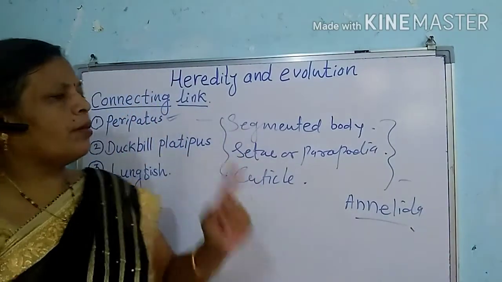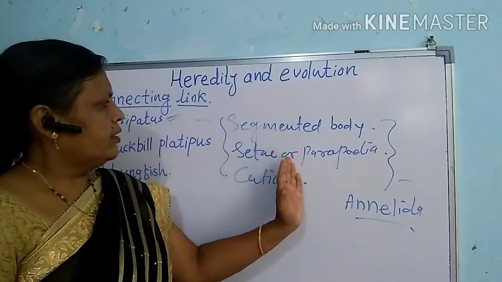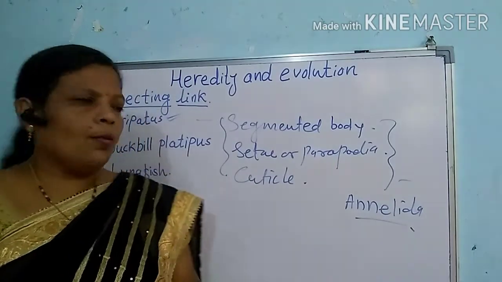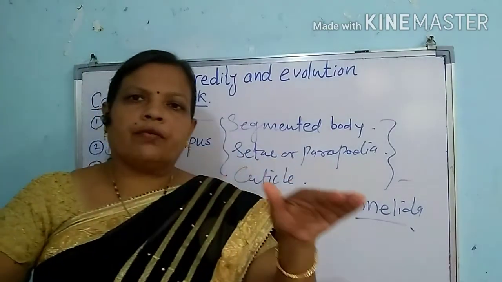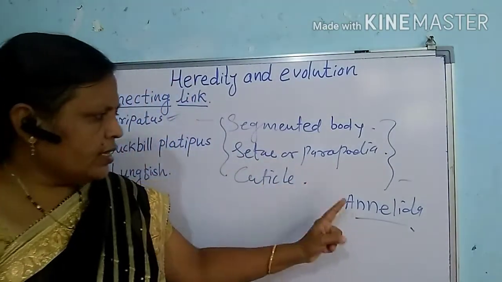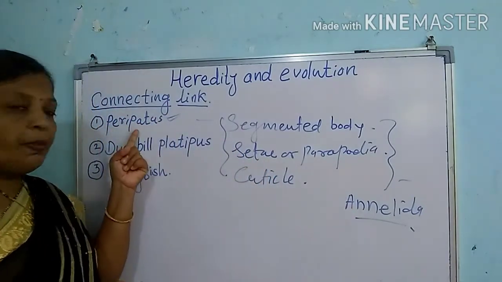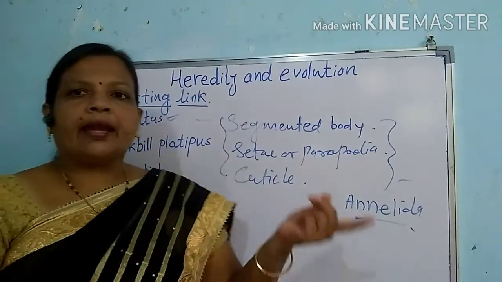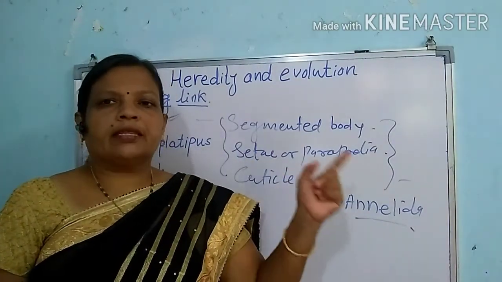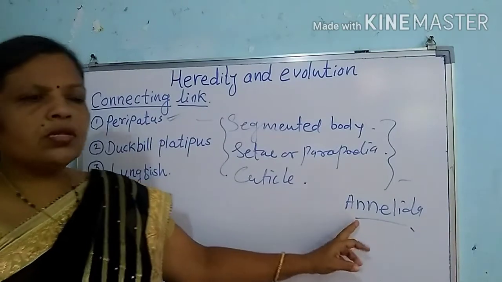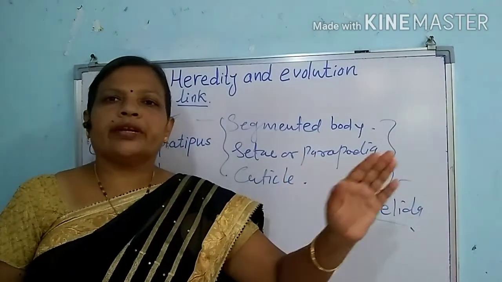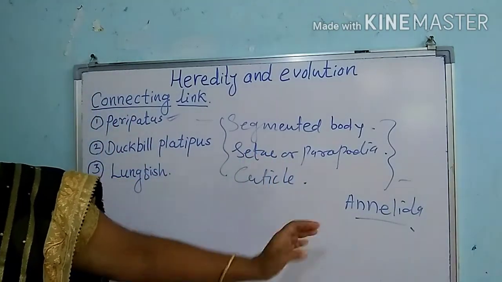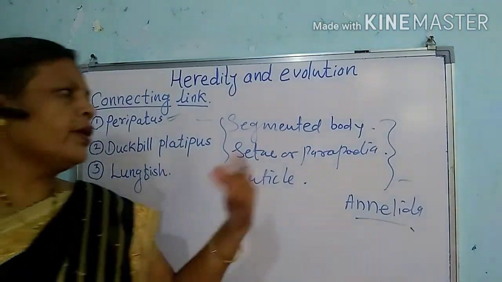In the case of the earthworm, the body is segmented, then the setae or parapodia are present for locomotion, and the body is covered with cuticle. So these are the characters which are present in this peripatus. They resemble the phylum Annelida, but at the same time it shows an open circulatory system and respiration that takes place with the help of trachea.